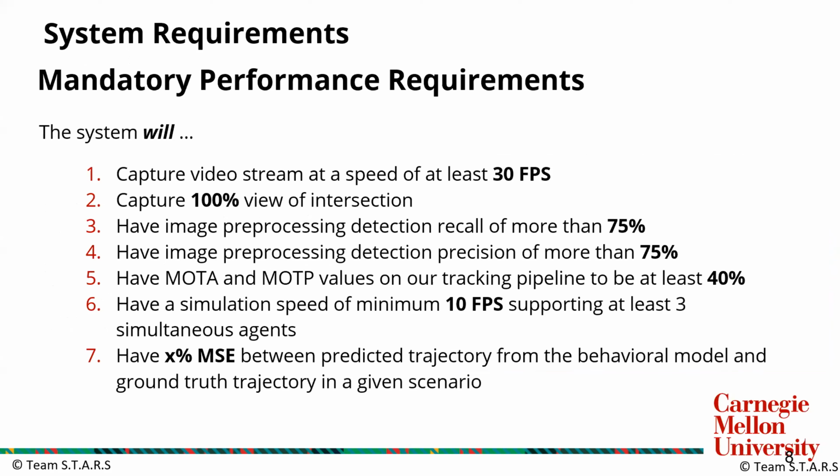Next up, the mandatory performance requirements. The first two requirements are for the speed and coverage of the video stream used for training the behavior model. The next two are the precision and recall values for the detection algorithm, which we use to extract relevant actor information from the video stream. We also track the detected objects in bird's eye view, and we are using MOTA and MOTP metrics to test their accuracy. The last two metrics are for the speed and accuracy of the behavior model. In the seventh one, we don't have a number here yet. We will eventually have a value there once we have made a little more progress in the behavior model. And we will also revisit all these requirements while discussing individual subsystems.